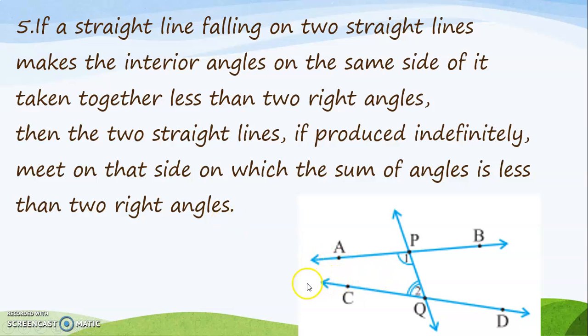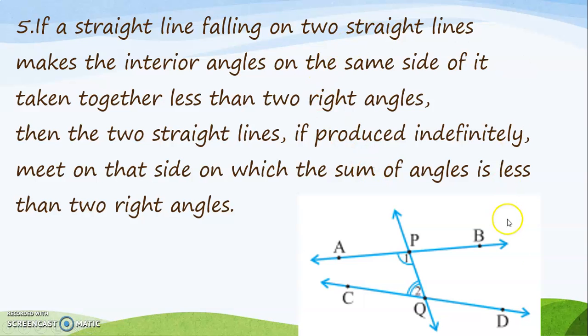So you can imagine these when extended, they will meet somewhere over here. They will meet on that side on which the sum of the angles is less than two right angles. So here the sum will be less than 180 degrees or two right angles. So this is the side where the sum of the angles is less than two right angles. Here the sum of the angles is greater than two right angles. So I hope you got the idea.